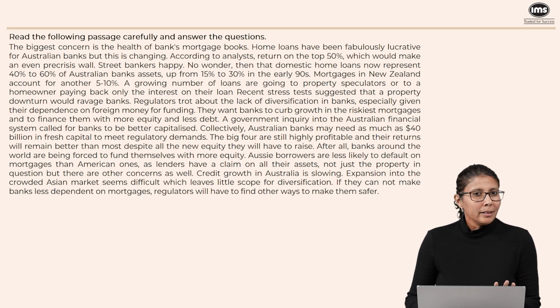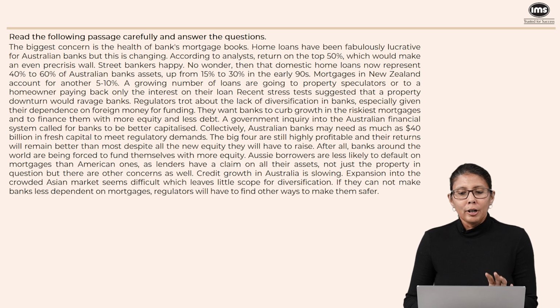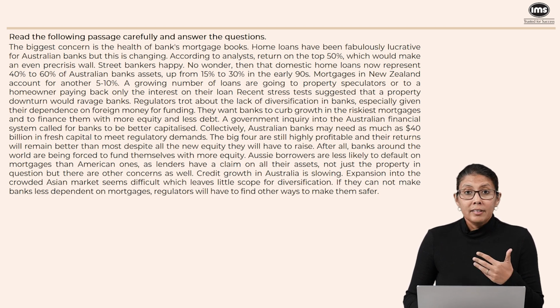So on the whole, things are not doing so well in the housing market. And recent stress tests suggest that if the property market goes bust, it will affect the banks severely. That is what the sentence means when it says recent stress tests suggested that the property downturn would ravage banks. Now there is a question about it later.